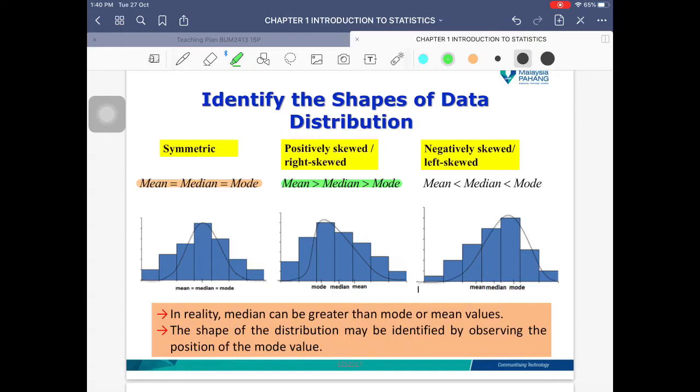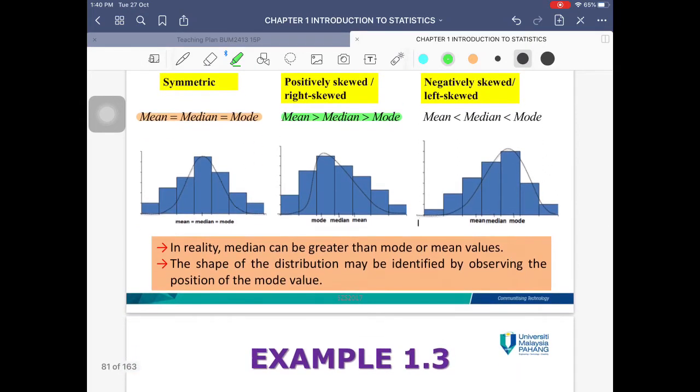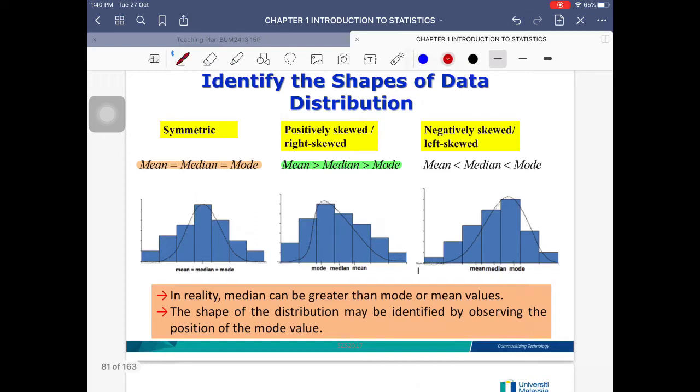If your mean value is greatest, followed by median and mode, your graph is going to be positive or right skew. Why is that so? Because remember, mode means that you have the highest frequency, and on this side of the graph, this is frequency, and the mode over here is the smallest value. Our numbers on the horizontal axis are going to increase as we go towards the right. So therefore, the mode, the one with the highest frequency, is going to be here. That is why as you go towards the right, your graph is going to taper off. Taper off in Malay is landai. Okay, so that is why it's going to be right skew.